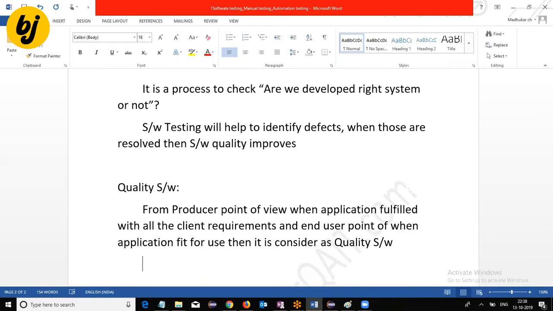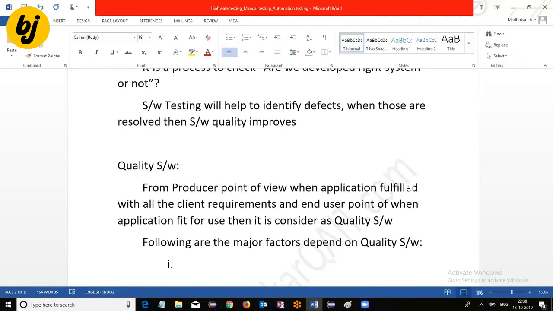However, some major factors depend on quality software. Following are the major factors that quality software depends on. What are those? First thing, budget.